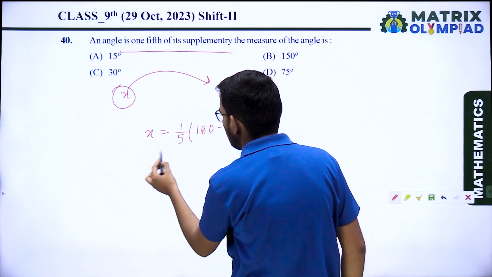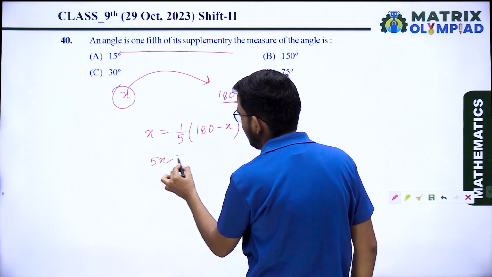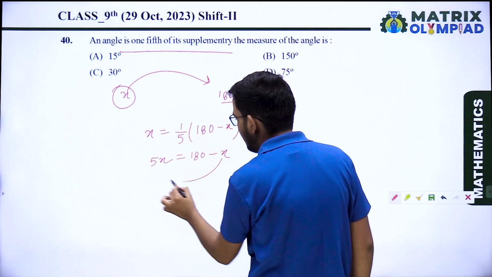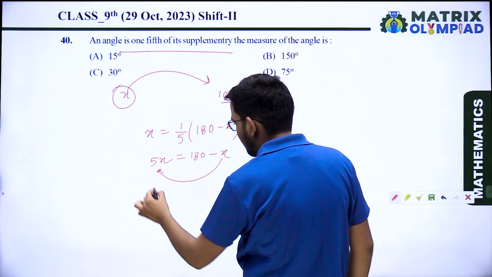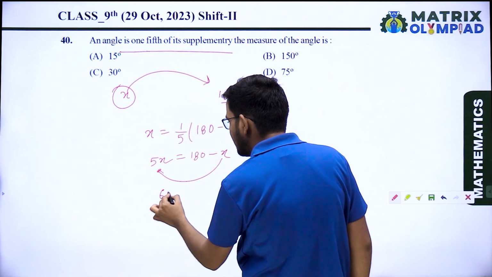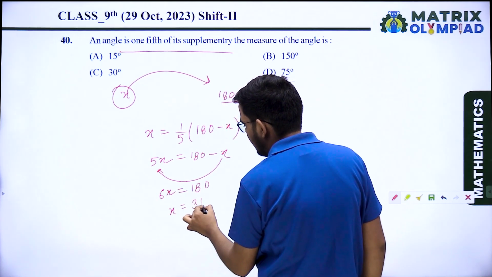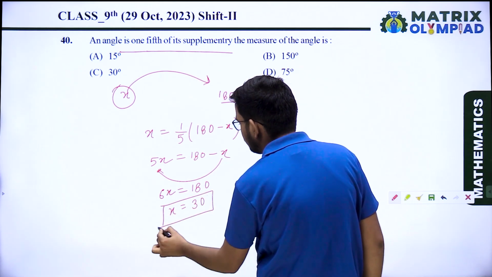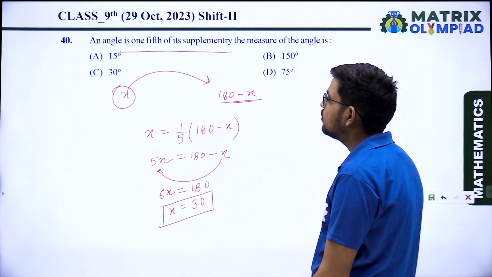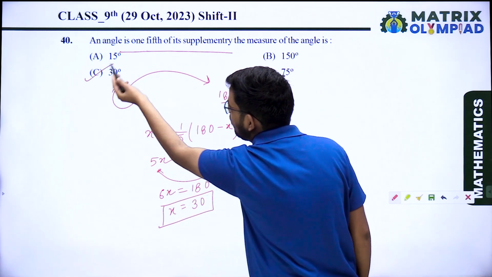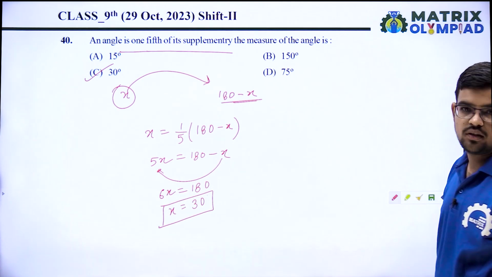Now simplify it. You are getting 5x equals 180 minus x by cross multiplying, and sending x to the left hand side, you get 6x equals 180, x equals 30 degrees. So the angle is 30 degrees. Option C is the correct answer.